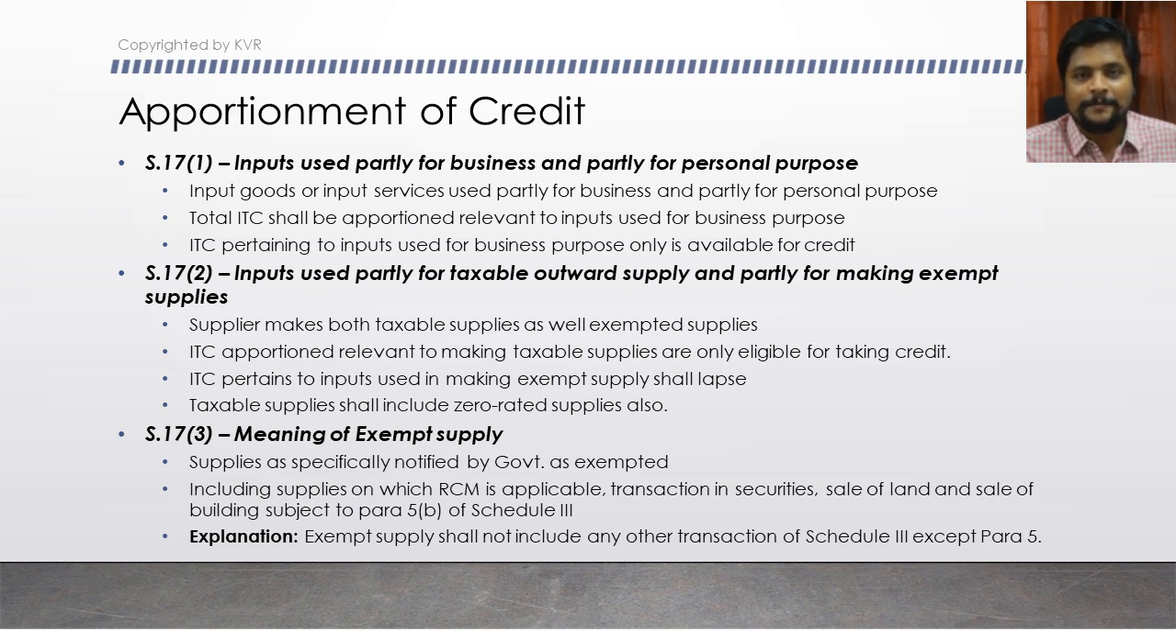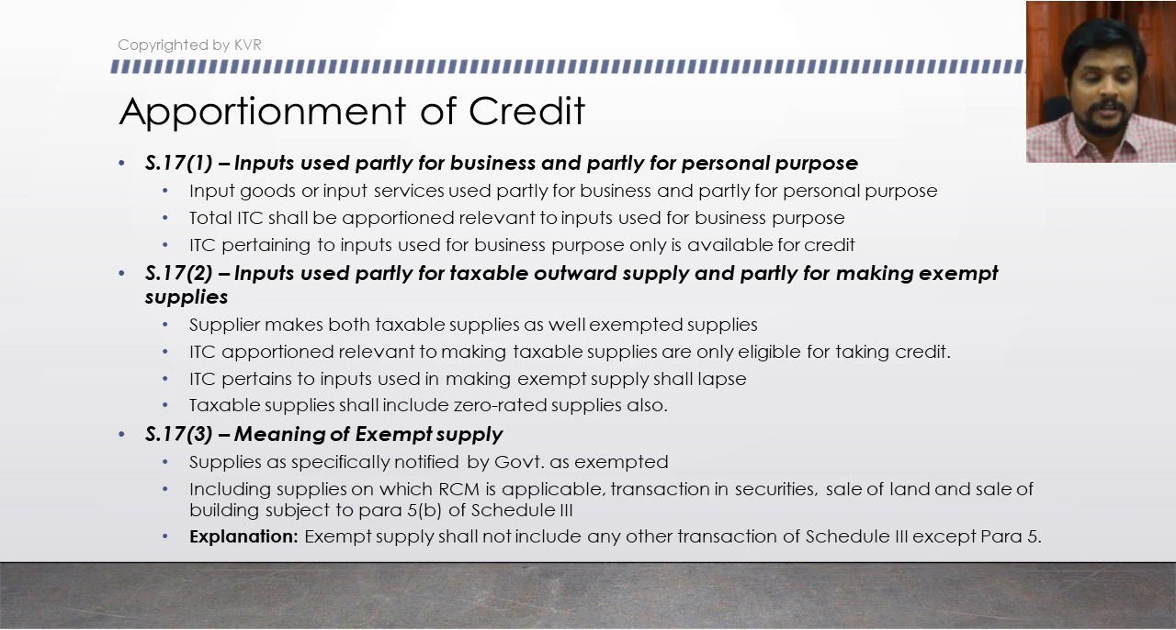In these types of cases, for some elements, for example inputs that are used for personal purposes, ITC is not eligible. That is one case. In the second case, if the inputs are used to provide exempted outward supplies, then on that also ITC is not eligible to be taken. So when an input is partly used for this and partly used for providing taxable outward supplies, in those scenarios, how does the ITC have to be apportioned between these two cases? That is what we will be discussing in these provisions.